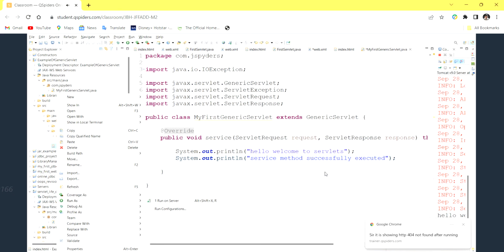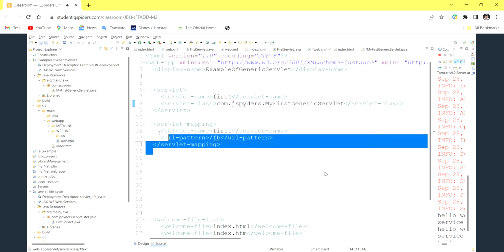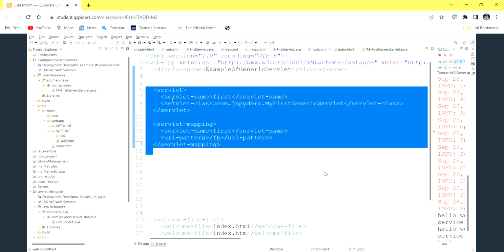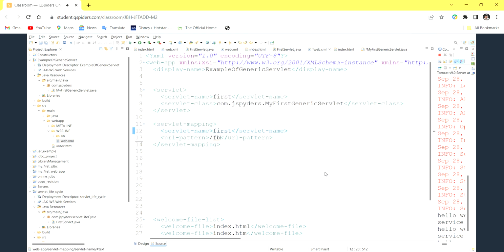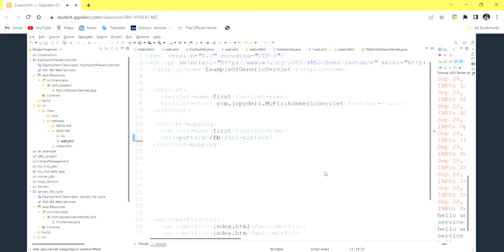If it shows 404 not found, you have made a mistake in web.xml. Either the link you have given and the URL pattern are not the same, or the fully qualified class name you have given is wrong. These two mistakes are possible.